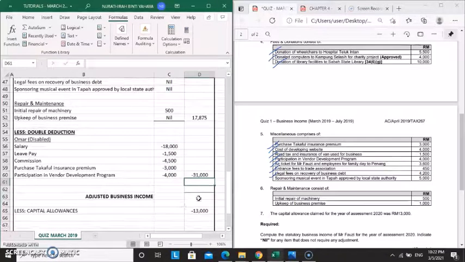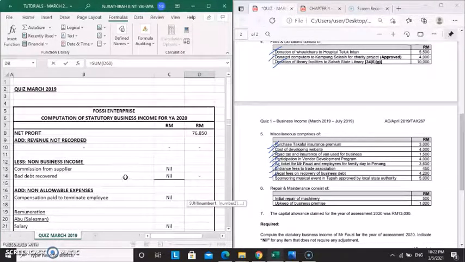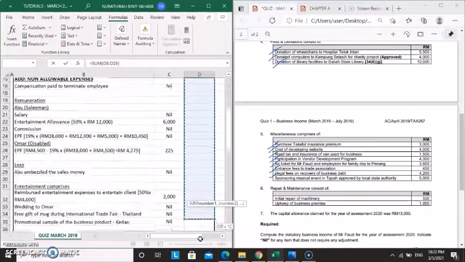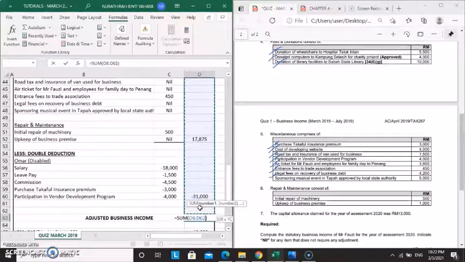Okay, so now let's find out the value of adjusted business income. By the net profit add with the revenue value, less with non-business income value, add with the total non-allowable expenses, and minus with double deduction.